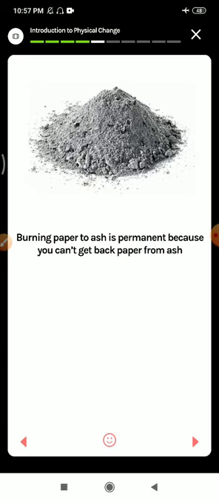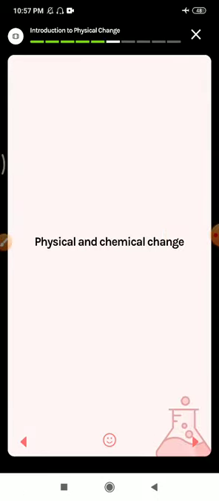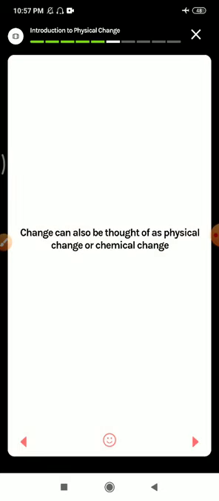So here the paper loses its originality and the ash cannot convert into paper. So that's why it is a permanent change. Then physical and chemical change, both we will read.